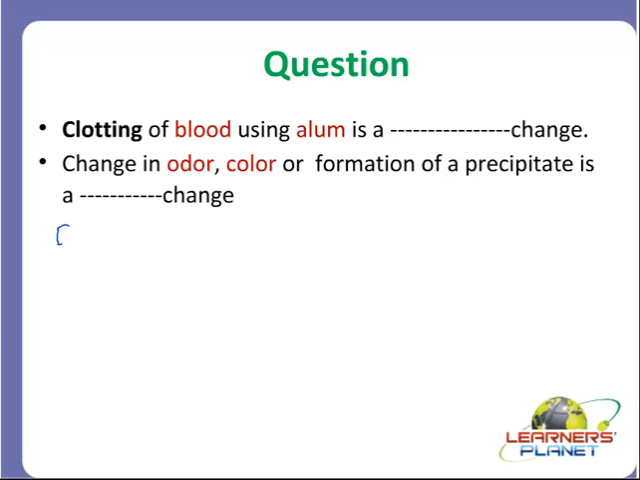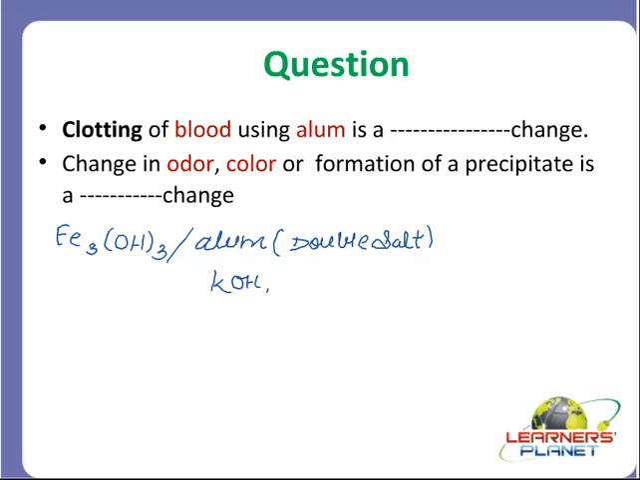We are using a chemical like ferric hydroxide or alum. Alum is what? Alum is a potassium and aluminium salt, right? So it is a double salt, right students? Alum is composed of potassium hydroxide, aluminium hydroxide and water.